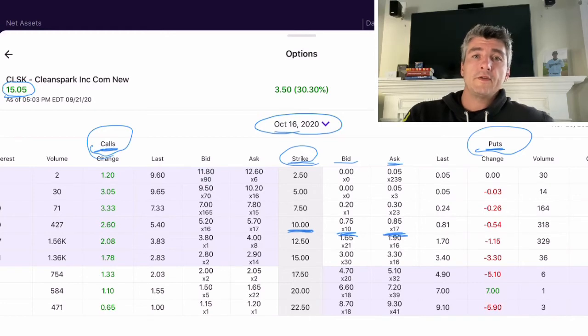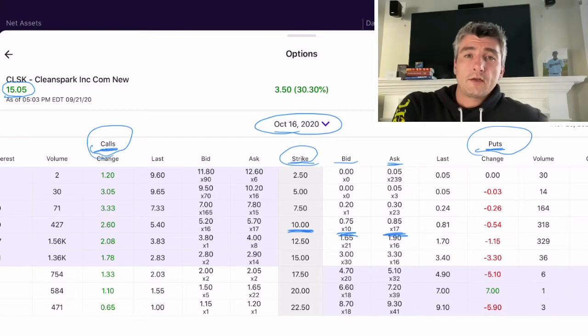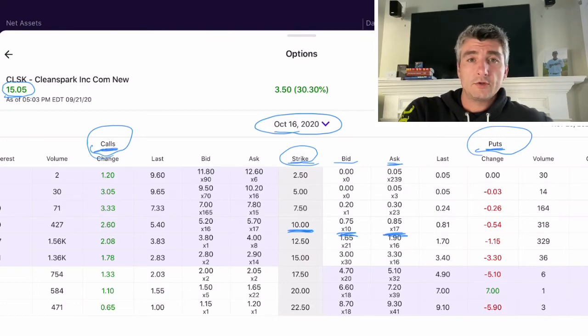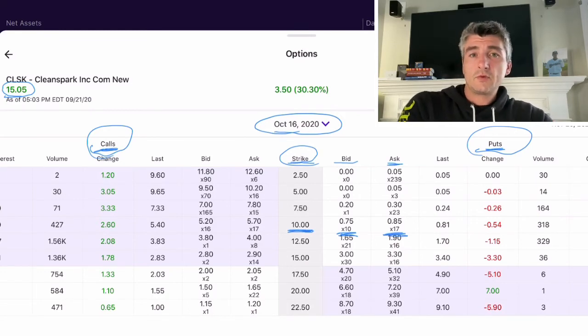Now I collect this $75, it goes right into my account and it is mine regardless of what happens, and I can use it right away to buy more shares or leave on the sidelines or take out. If this contract does get exercised, say CleanSpark went down to $8 or $9 a share and this got exercised, then I would still have to buy these at $10 a share. That is my downside. That is why these people are buying these contracts, because they have the option to put these shares onto me at $10. So I do this with stocks that I like. If this option does get exercised, then I just own a good stock at a lower price.